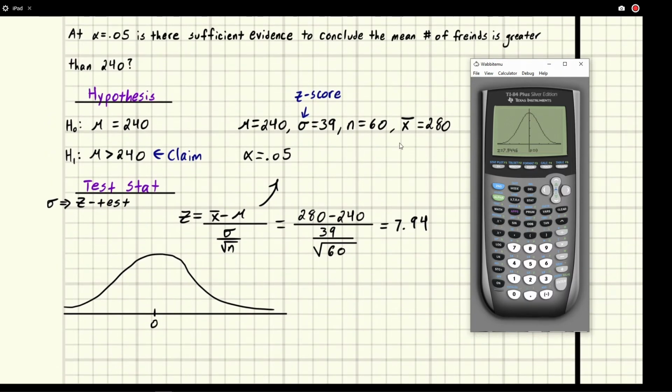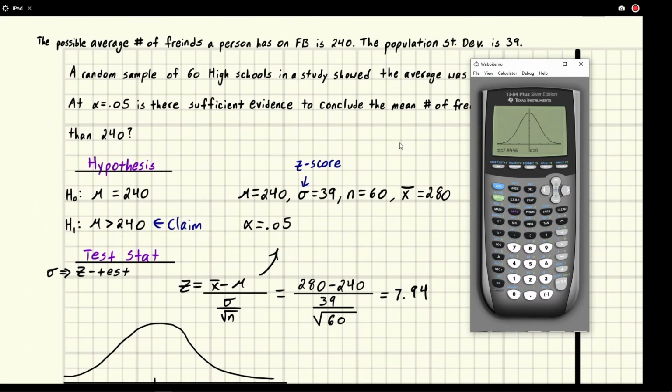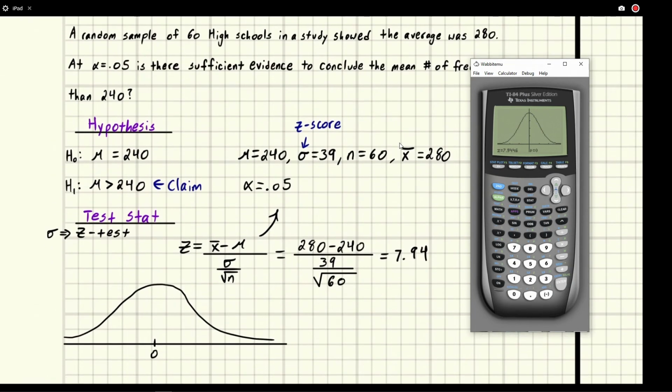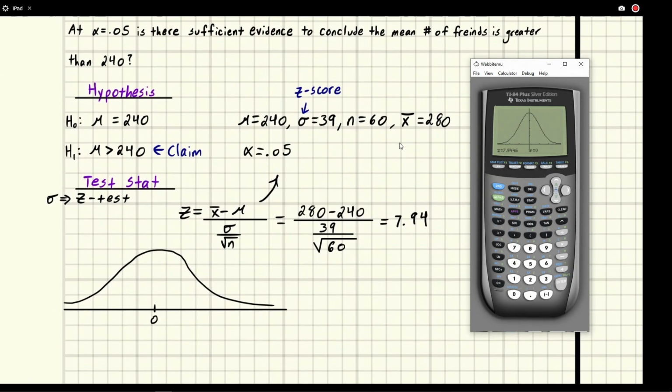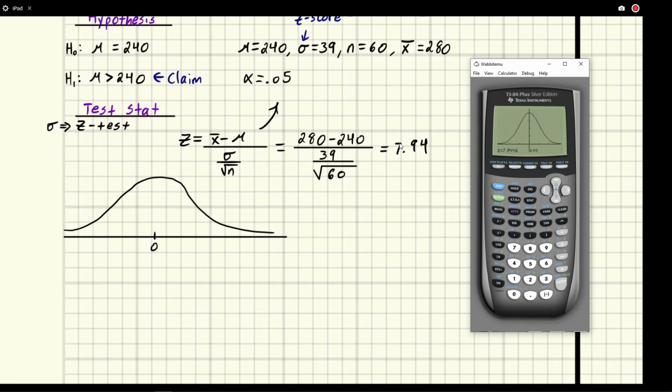So we should draw in our alpha. So our alpha is 0.05. And we are doing a greater than test. So that means it's going to be a right-tailed test. So that means that we've got an alpha area here, this shaded region, and it is 5%.